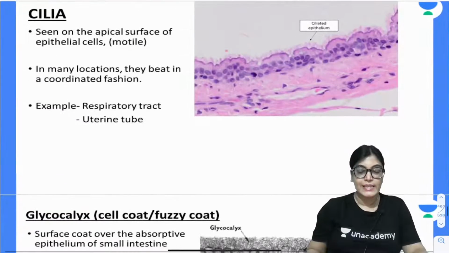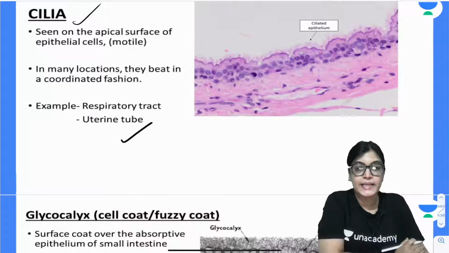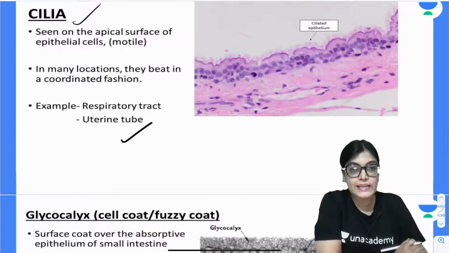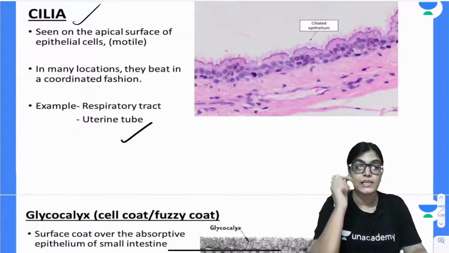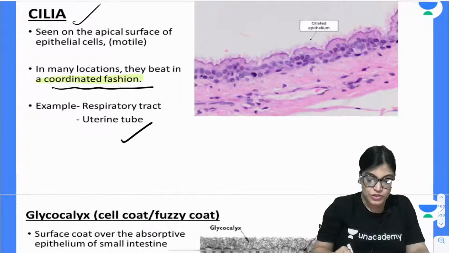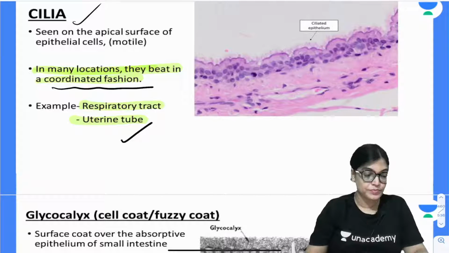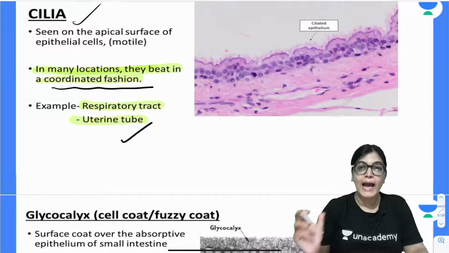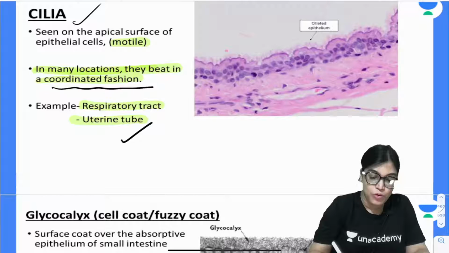Now, moving on to the next, that is cilia. Cilia are another apical modification seen on the surface of epithelial cells, but they are motile. They beat in a very coordinated fashion, and examples are the respiratory tract and the uterine tube. It is the apical modification of epithelium which is motile. A very important point is that it has motility.